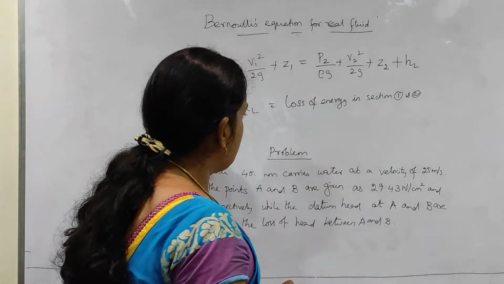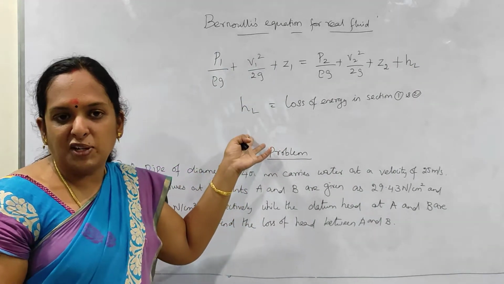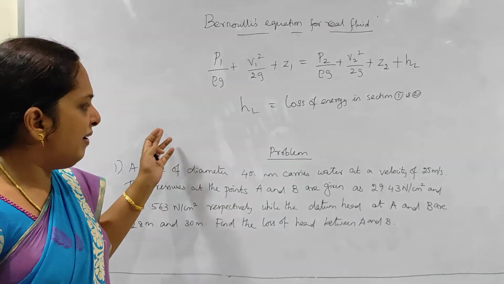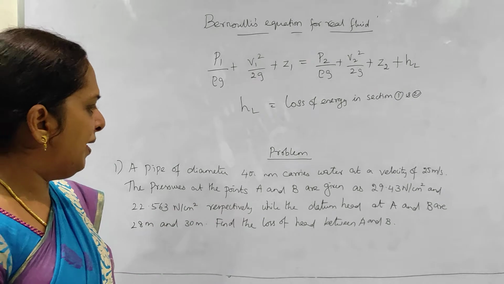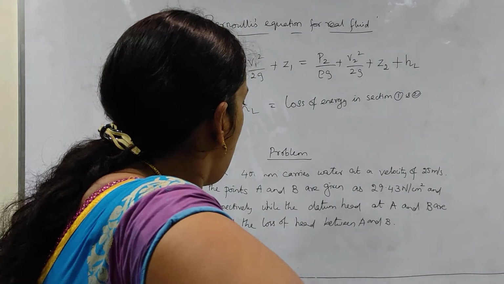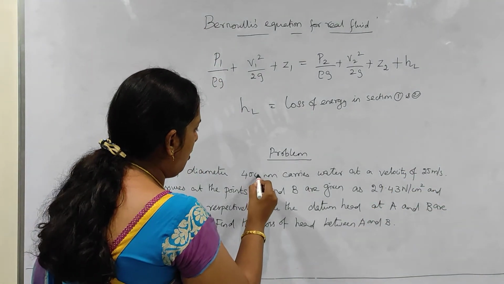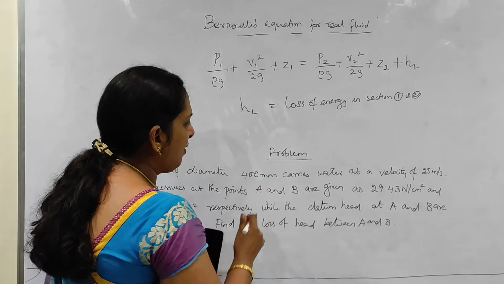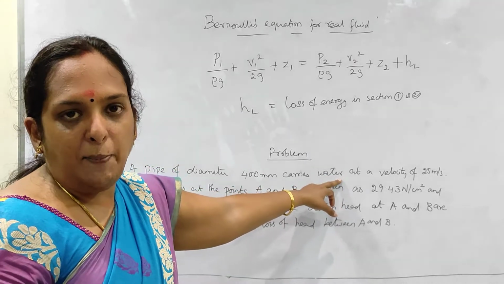Now we are going to see a problem with the loss of energy and find out its value. The problem is: a pipe of diameter 400 mm carries water at a velocity of 25 meter per second.